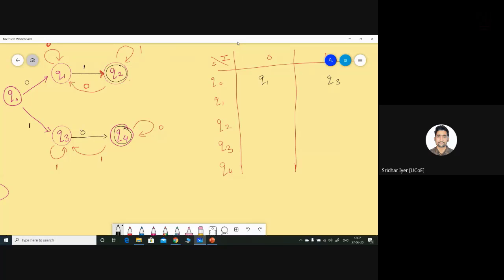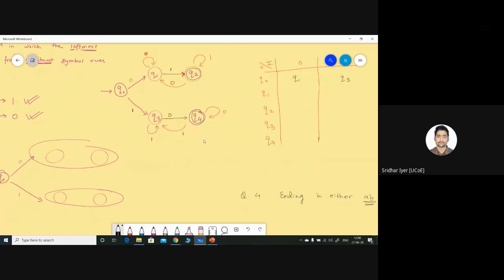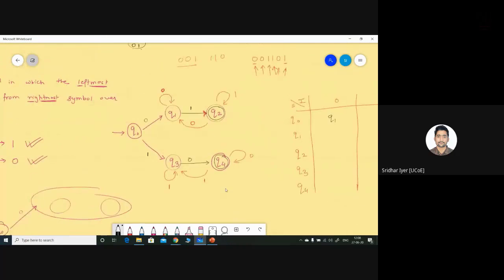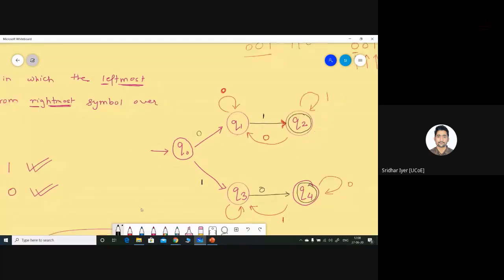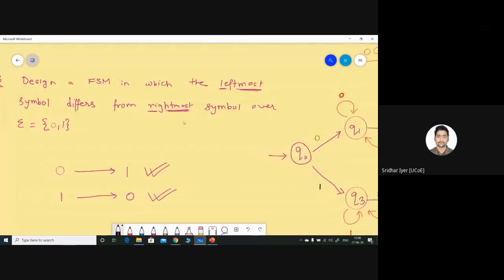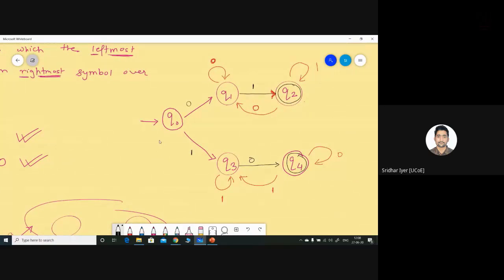Why no start state? Okay, let me show you. Let's not talk about the homework question first. Let's talk about this question first and then the things will be clear, Pratik. Why we are not having the start state is very simple. The logic is all about the strings which are starting with one symbol and ending with one symbol, right? So we have to make decisions starting with the very first state itself.